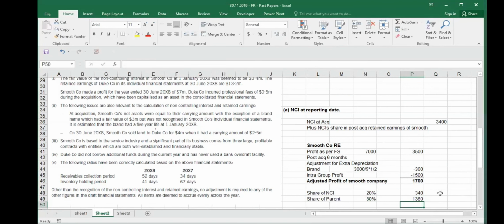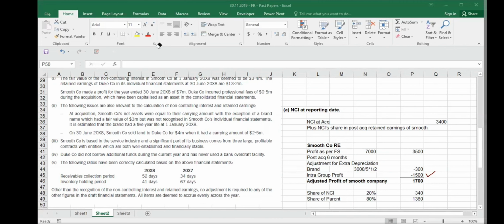Sorry, where did you get the 1.5? The intra-group profit? Yeah, it is given here. It said that on 30th June 2008, Smooth sold land to Duke. So it is an intra-group transaction for 4 million when it had a carrying amount of 2.5 million. So it means that Smooth company, which is selling, is showing 1.5 million of gain, but this 1.5 million of gain is intra-group. So we just have to subtract it. Okay, thank you. So we finish with this thing.